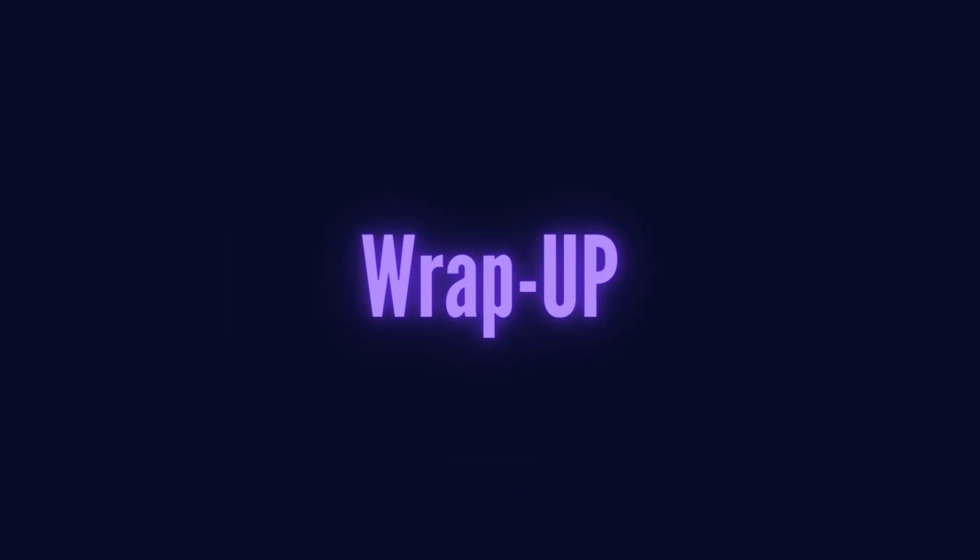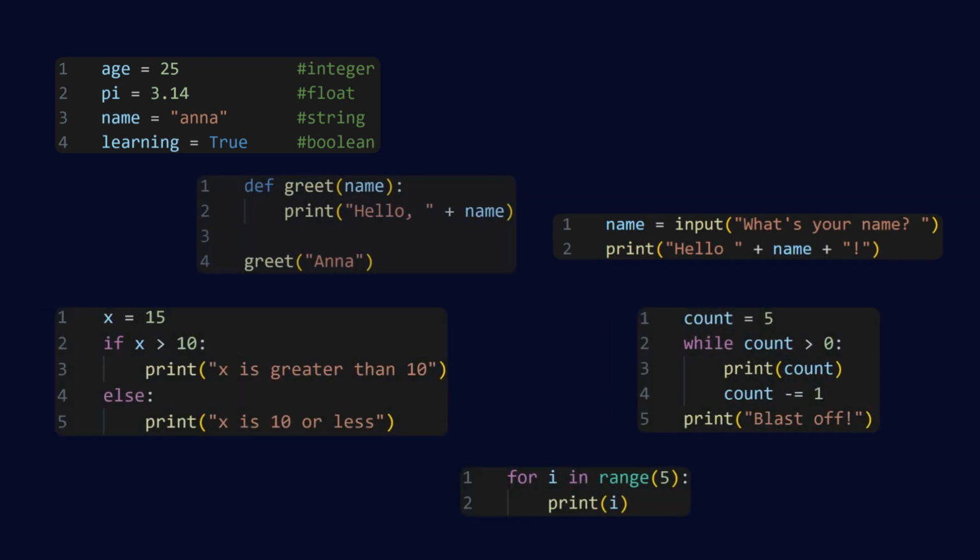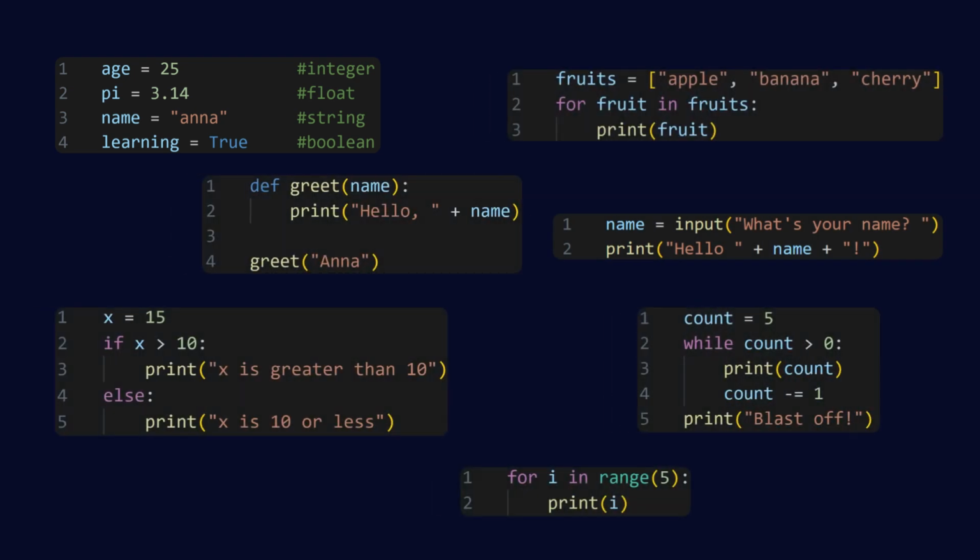Wrap up. And there you have it. In just a few minutes, we've covered the essential building blocks of Python. Variables, user input, if-else statements, loops, functions, and lists. These basics are more than enough to get you started writing simple Python programs and to explore more on your own. With these tools, you can go on to create anything from small scripts to complex applications.